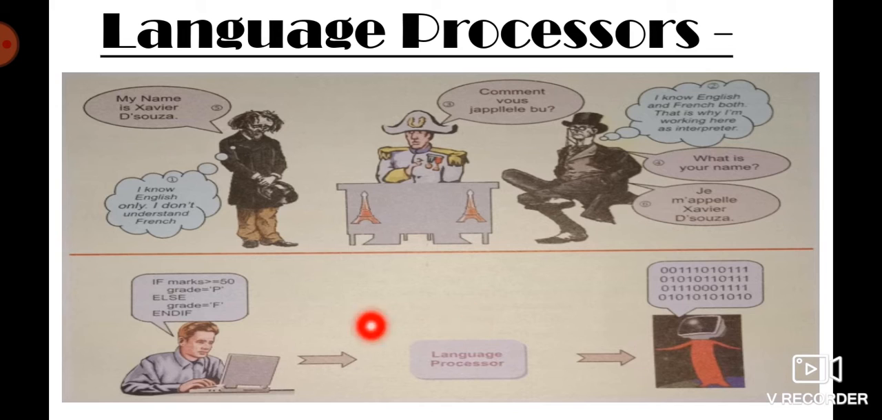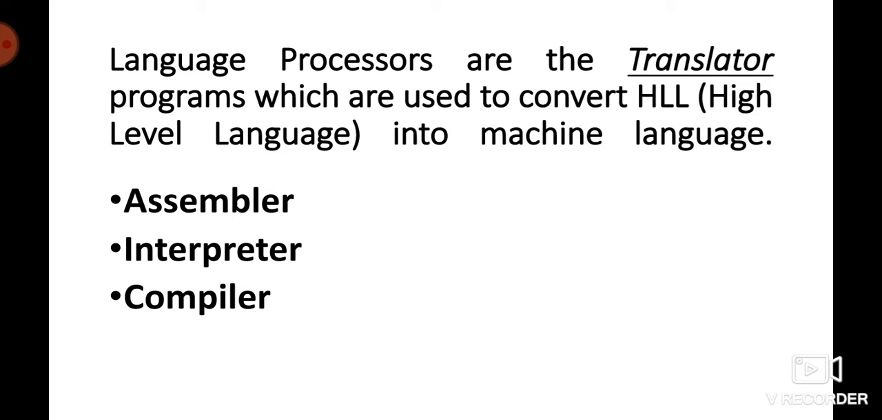These language processors convert our language into machine language, the language that a machine can understand, meaning binary language. So language processors are the translator programs which are used to change the high level language into machine language. There are three types of language processors. First is assembler, second is interpreter, and third is compiler. So I am telling about all these three.